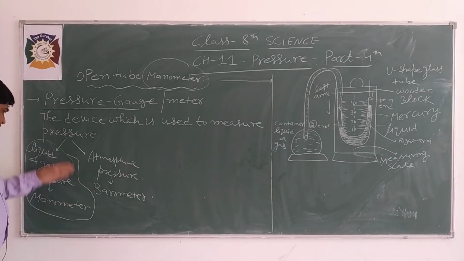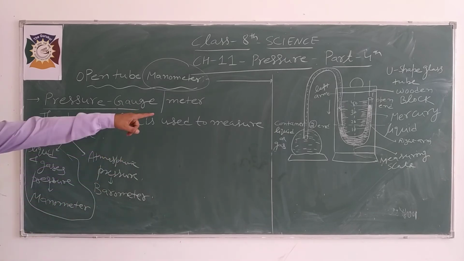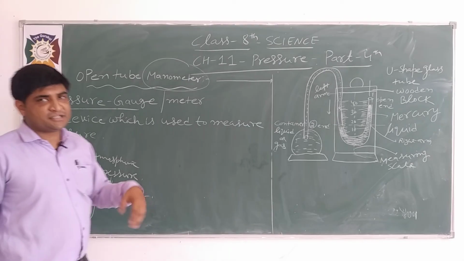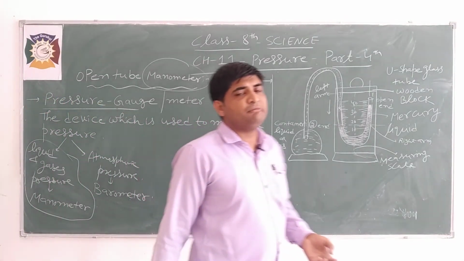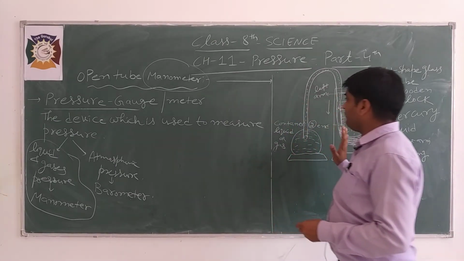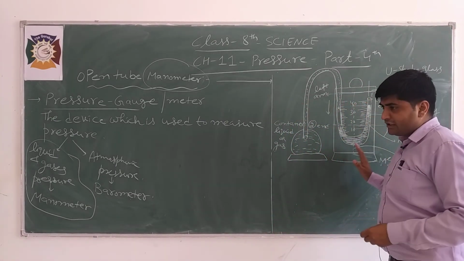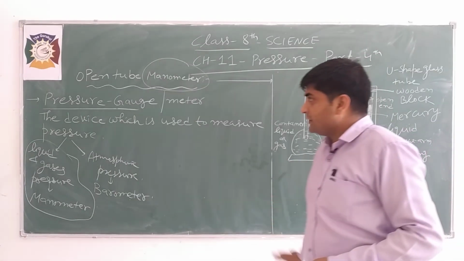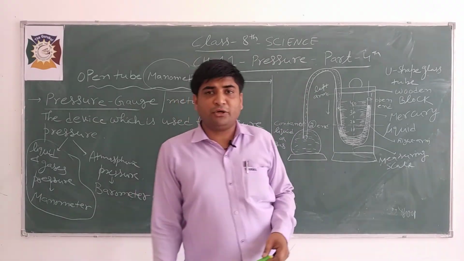We have two types, liquid and gaseous pressure, that we have already discussed, that is the open tube manometer, and the other pressure, atmospheric pressure, is measured with the help of a barometer. It is not in our syllabus, but the open tube manometer is in our syllabus. This is the working diagram and construction I have discussed. So this is all about today's video.